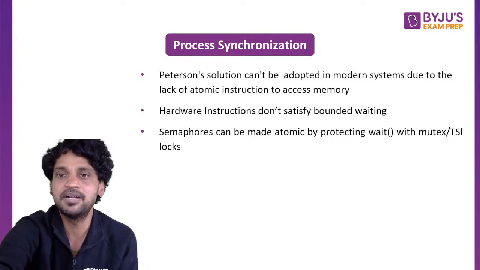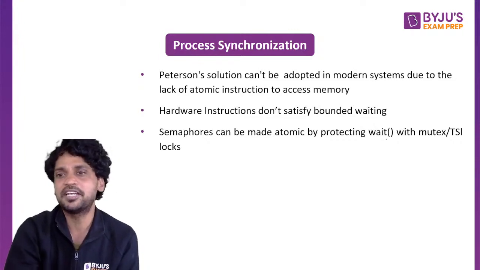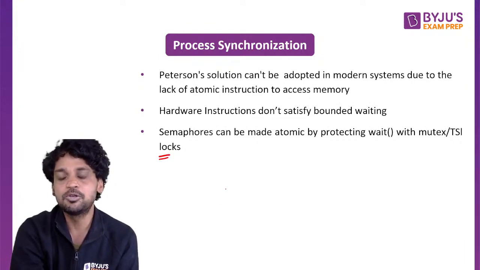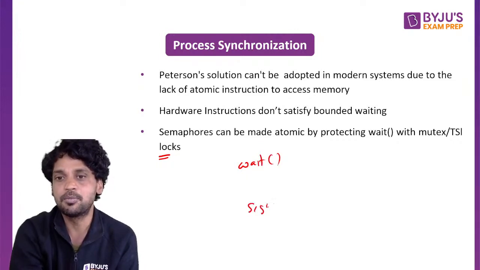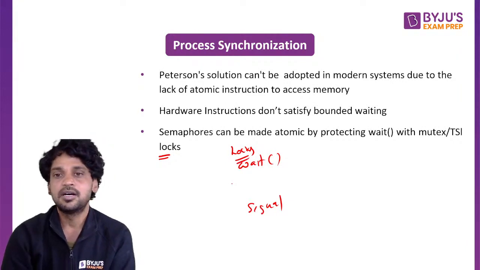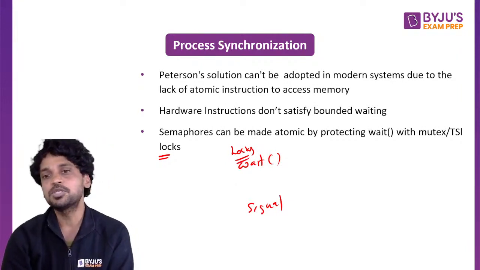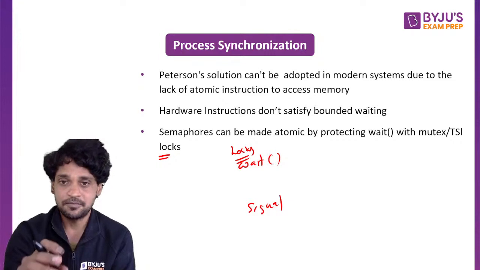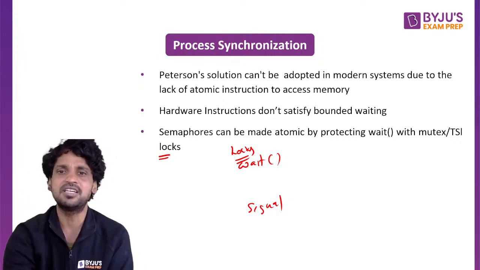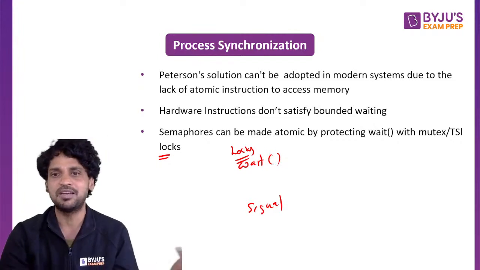Semaphores can be made atomic by protecting wait and signal with mutex locks. That is, in semaphores, you need to perform two operations: a wait operation and a signal operation. The wait must be protected by using the locks, so that only one process will be able to access the semaphore at a time, because a semaphore is an integer variable. If it is an integer variable, it is always prone to be accessed by multiple processes.